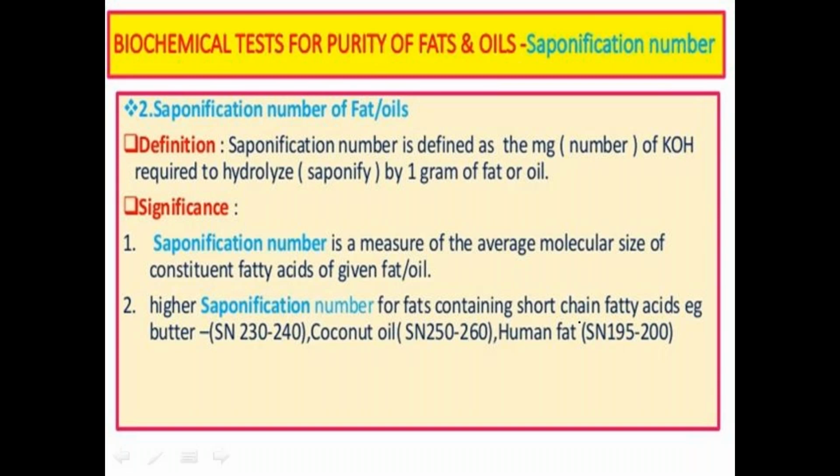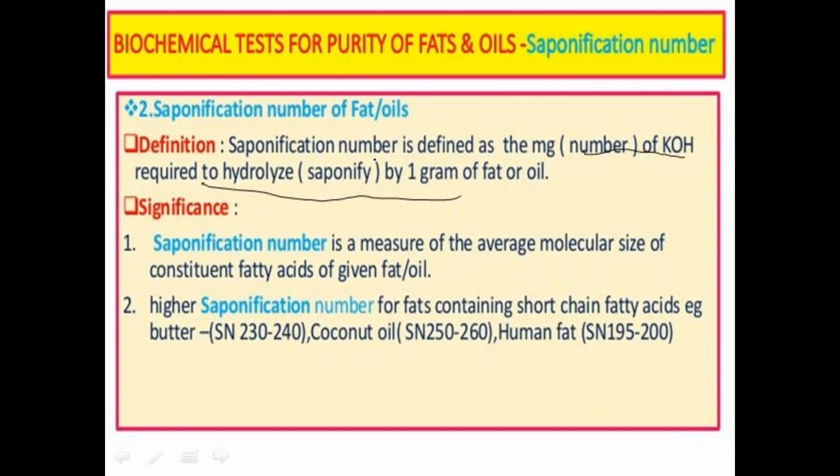alkali is used for the conversion into soaps by releasing the alcohol, glycerol, and that process is called saponification. Here we are using the alkali. The mg of KOH or NaOH that is required to produce soaps, or required to hydrolyze 1 gram of fat or oil, is called the saponification number.